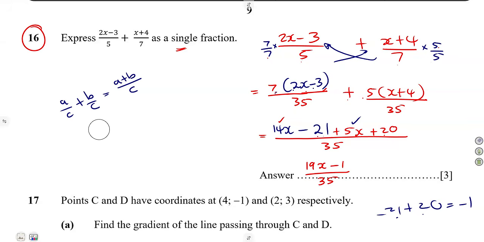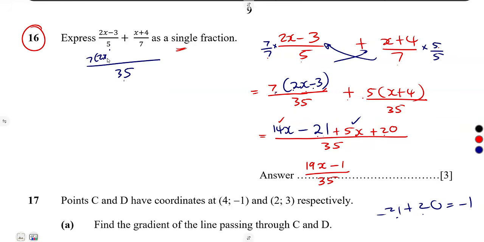So there are so many ways. Yes, you can use that condition: you find the LCM, which is 35. 35 divided by 5, that's a 7. 7 multiplies everything, 2x minus 3, plus 35 divided by 7, that's a 5 times x plus 4. That is what you are used to.